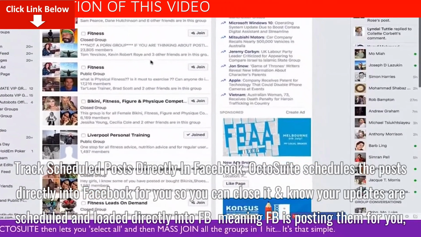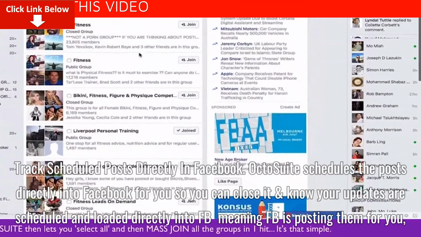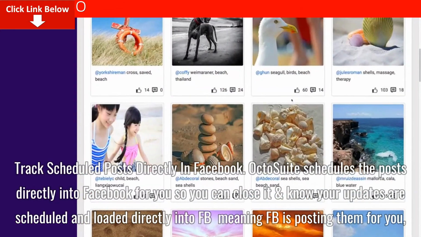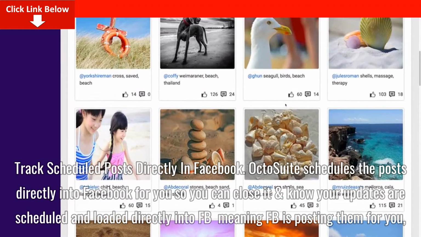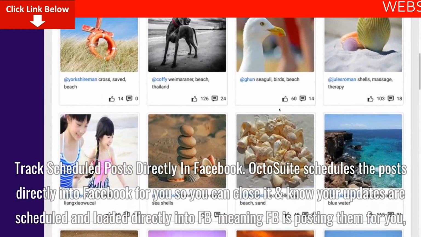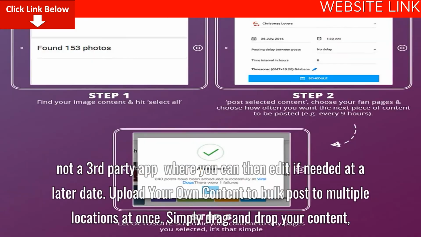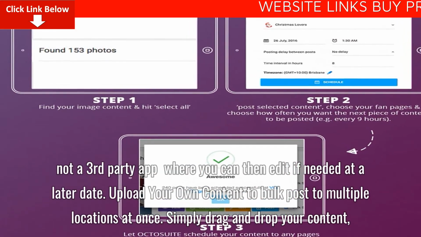Track scheduled posts directly in Facebook. Octosuite schedules the posts directly into Facebook for you, so you can close it and know your updates are scheduled and loaded directly into FB, meaning FB is posting them for you, not a third-party app, where you can then edit, if needed at a later date.